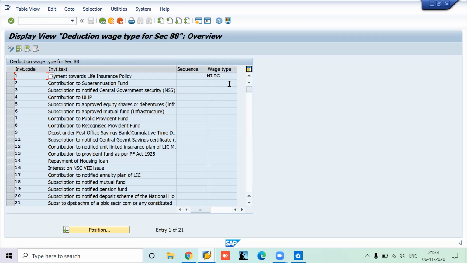Suppose you are contributing to LIC, and you are deducting it from the salary itself. If you are contributing separately from the organization, that is a different case. Here you are contributing from your salary only, so it will be a deduction. So you can mention it in infotype 57, and I will show you for that employee.